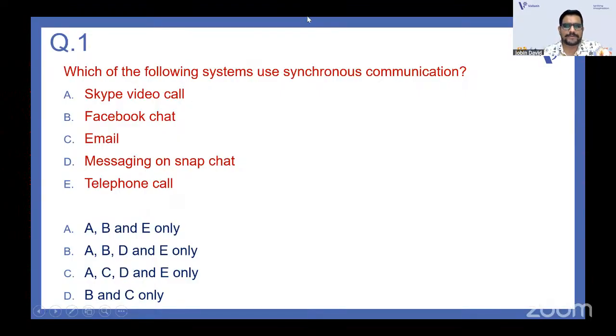Guys, I am checking the chat on YouTube, right? The communication types are very important: synchronous and asynchronous communication, and they are linking these with the ICT systems or technology systems that we have. So here the answer goes with A, B, D, and E. That means Skype video call, Facebook chat, messaging on Snapchat, and telephone call.